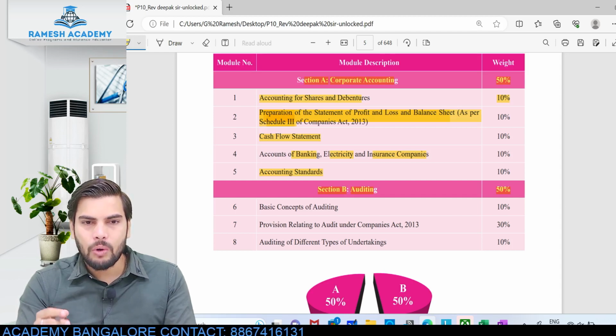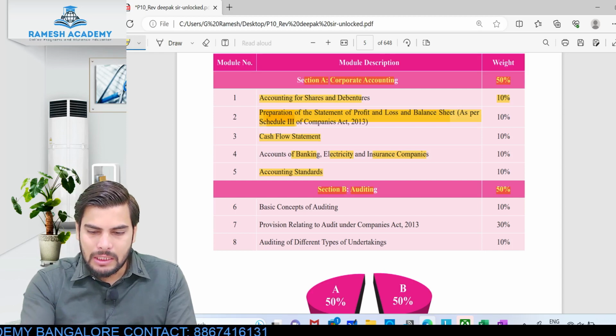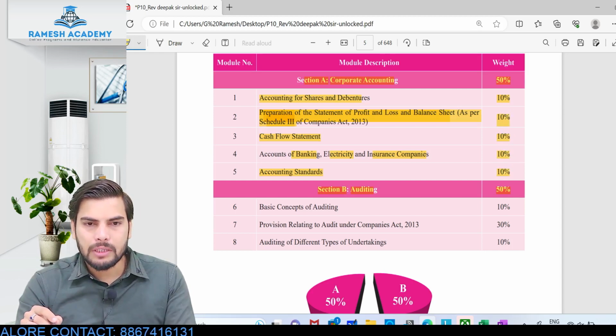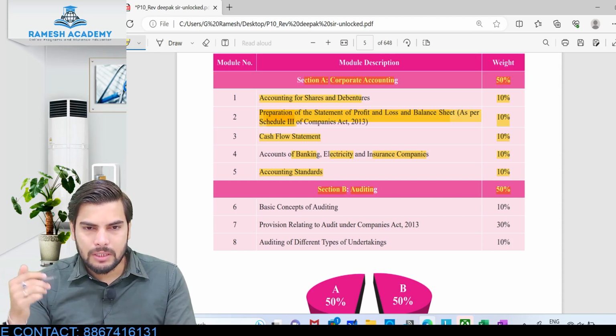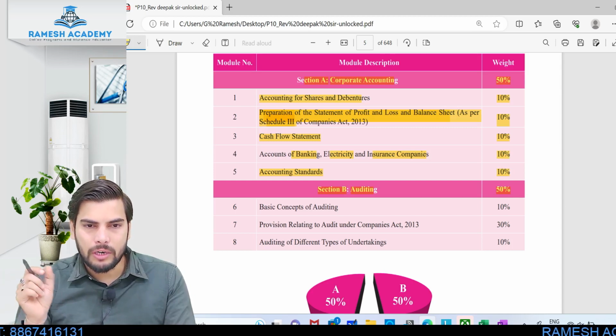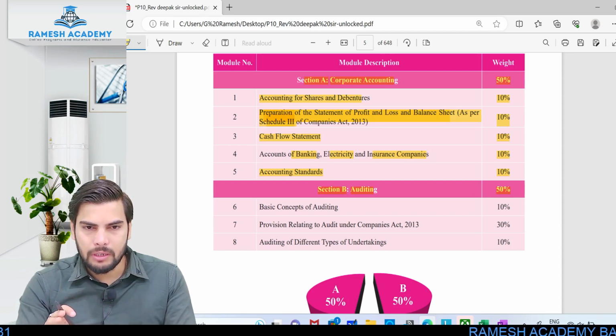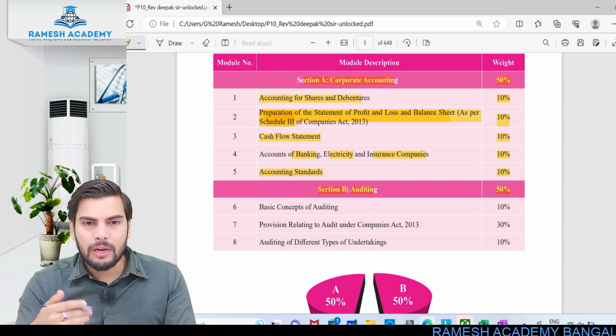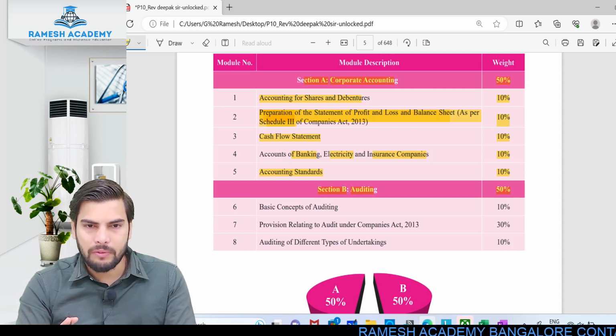If you just have a look at the weightage of marks, each chapter carries equal weightage. Do you find this? 10% for the first chapter, second chapter, third, fourth and fifth. So each chapter has equal weightage. Don't take the risk of ignoring or skipping a particular chapter. We'll be covering each and every chapter in detail. Make sure that you are also thorough with each and every chapter. Hope you guys understood this.